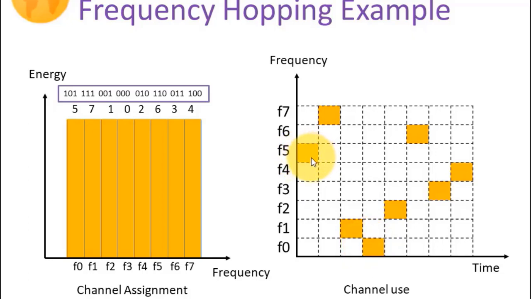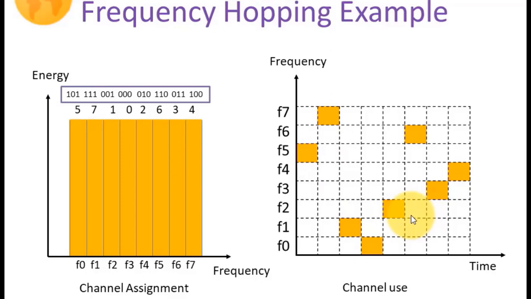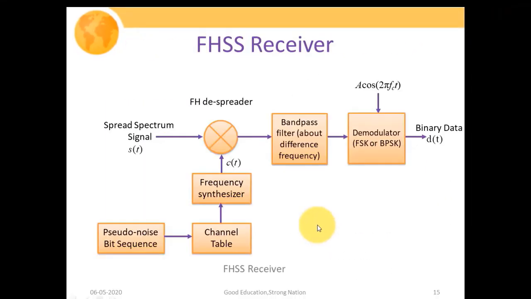So this is how the single user data would have been distributed in the entire frequency spectrum, or we could say that we have generated a wide band signal from the narrow band signal. So this is the example of our frequency hopping. Now we're going to discuss the frequency hopping spread spectrum receiver.